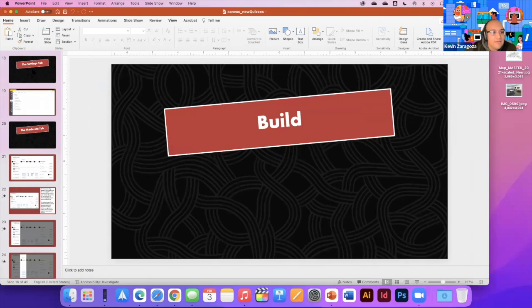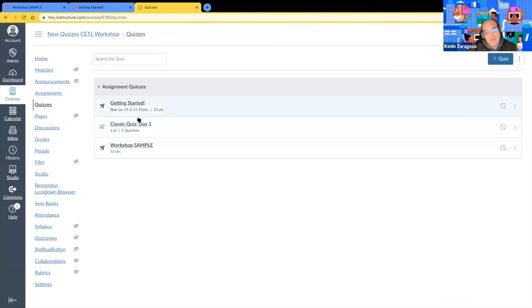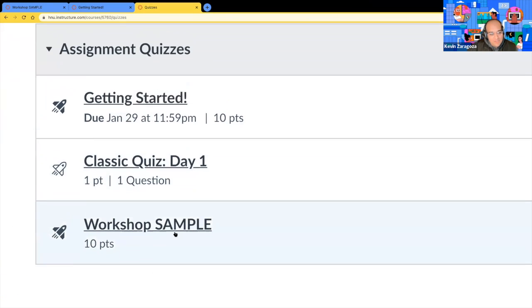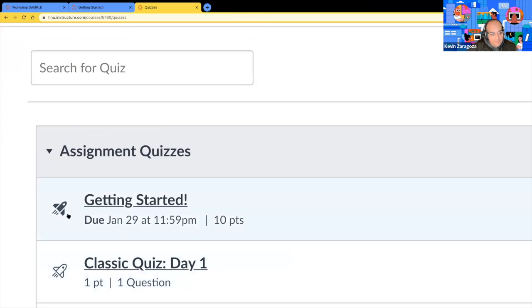Let's take, well, what's my next part? We did the build, we'll do the settings, but since I'm on this page right here already, let's go ahead and zoom in. And don't mind the workshop sample right there. What do you see different about these two icons? This icon at the top is filled in. This icon on the bottom is just an outline.